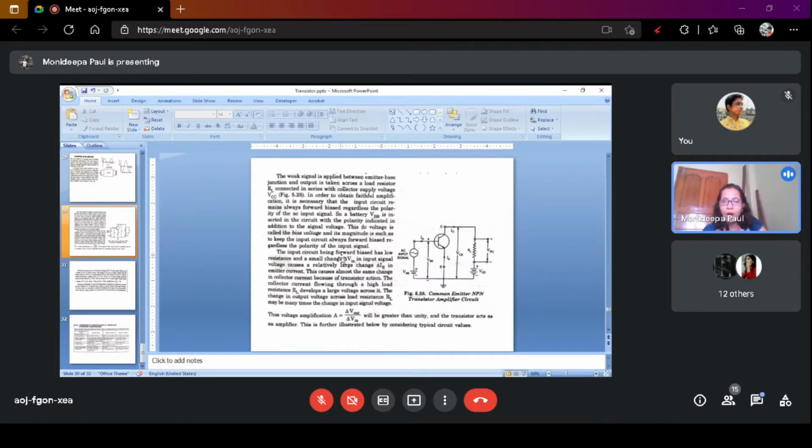Then tell me, any doubt in the process of how the transistor acts as an amplifier? Any doubt, any query? Normally the common emitter configuration with an NPN transistor is used for amplification purposes. Any question? Any doubt, Pritam Shi? Pritam Shi, are you present in this class? Yes, ma'am. Any doubt? No, ma'am. Okay.